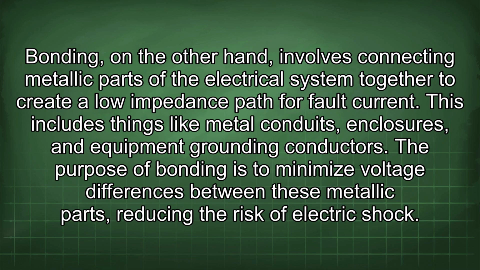Bonding, on the other hand, involves connecting metallic parts of the electrical system together to create a low impedance path for fault current. This includes things like metal conduits, enclosures, and equipment grounding conductors. The purpose of bonding is to minimize voltage differences between these metallic parts, reducing the risk of electric shock.